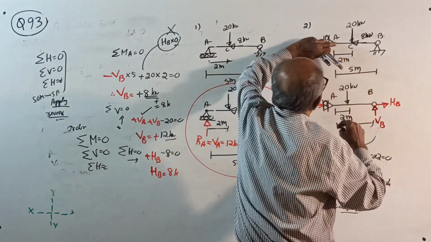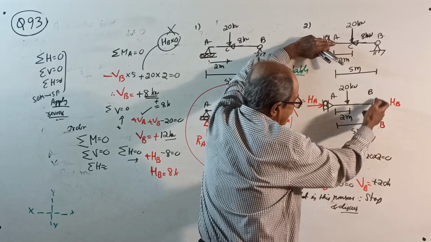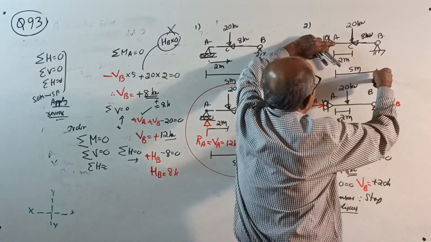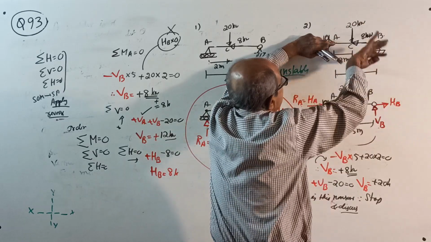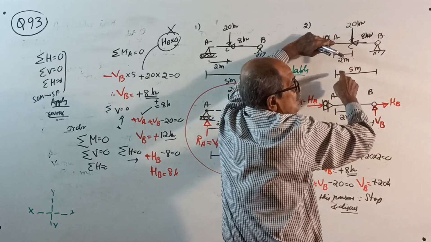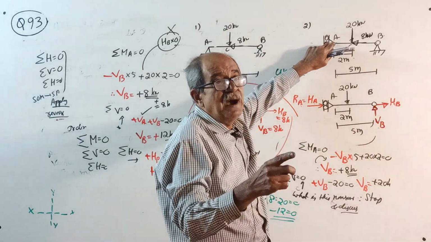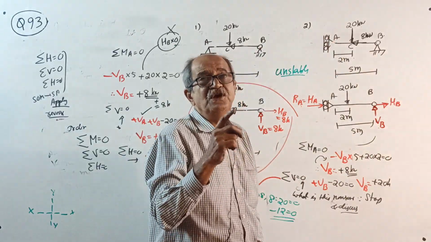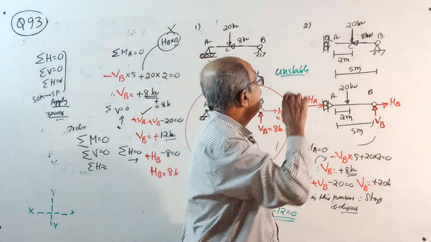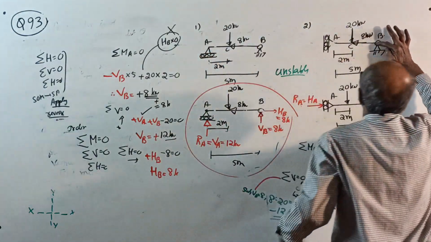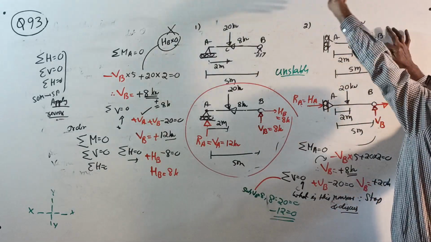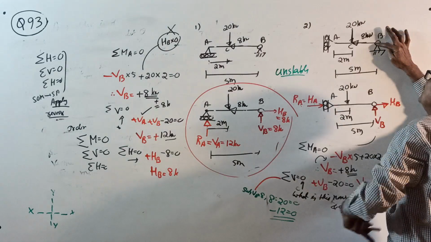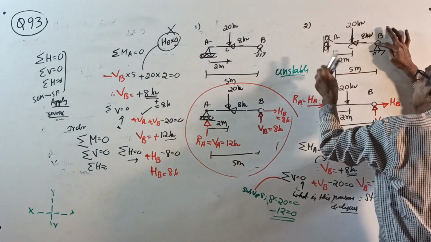But if I put my finger here, with VB 8 kilonewton, 8 into 5 is 40 anti-clockwise, and 20 into 2 clockwise. It looks balanced, but sigma M should be 0 about any point. If I take my finger here, 8 into 3 will create an anti-clockwise moment, and there is nothing to balance it.